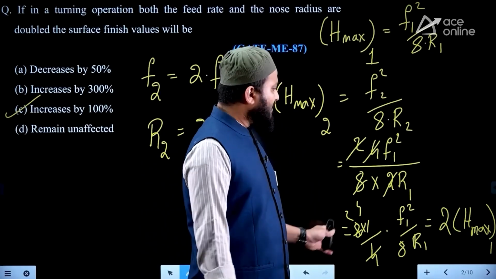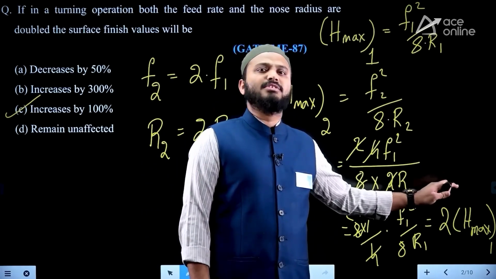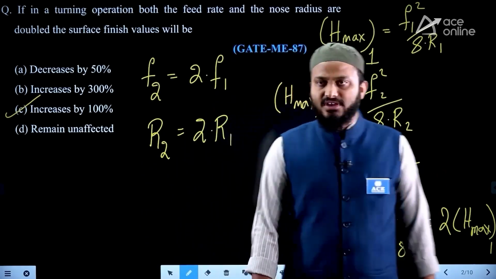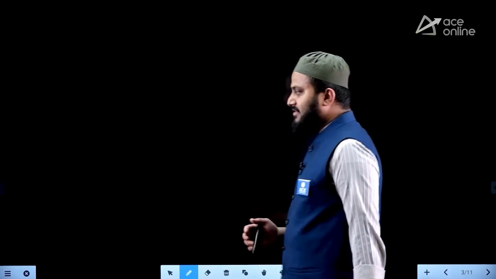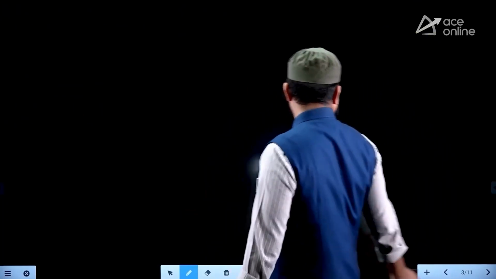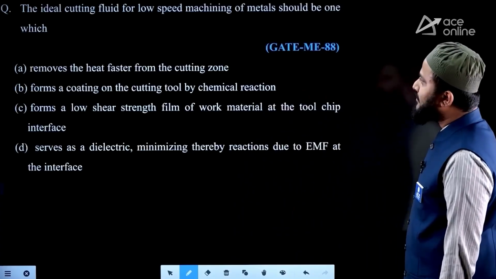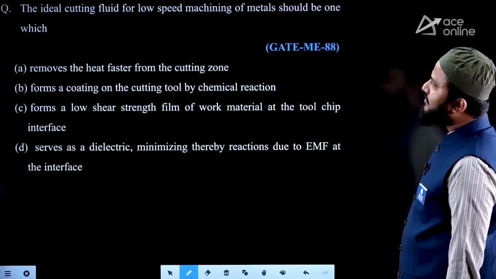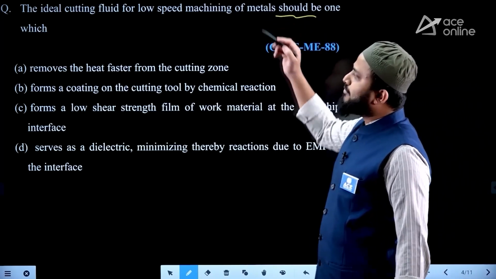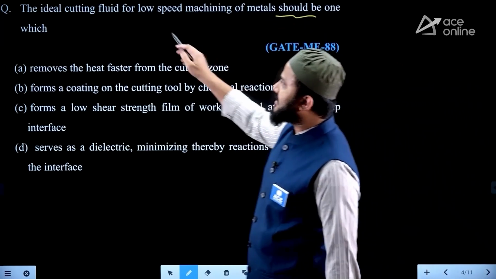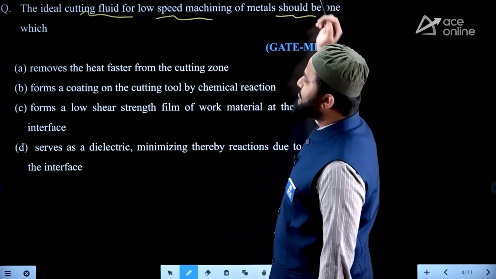H max double, no? Double means it increases by 100%, that will be the answer for this particular question, whereas it's a combined question of surface finish and basic metal cutting. After this, if you look at this next question, the ideal cutting fluid for low speed machining of metal should be one which... what they are asking is cutting fluid, that too for low speed machining.